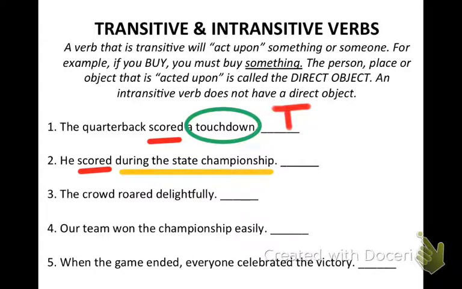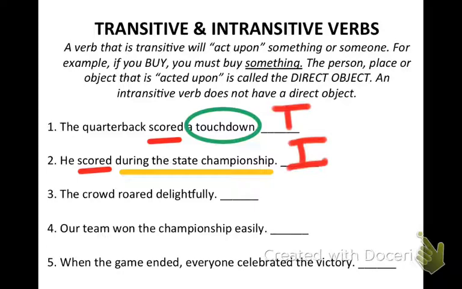Now that group of words is a prepositional phrase. It doesn't tell you what was scored. It tells you when something was scored. Therefore, this is intransitive because I'm not seeing a direct object in that sentence.